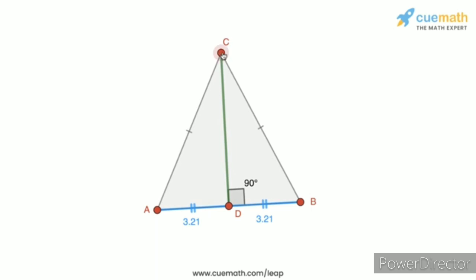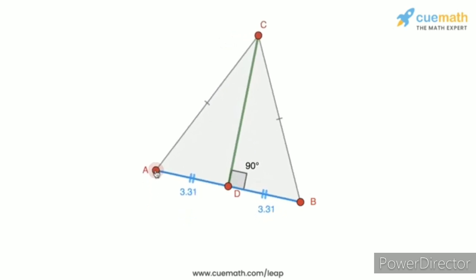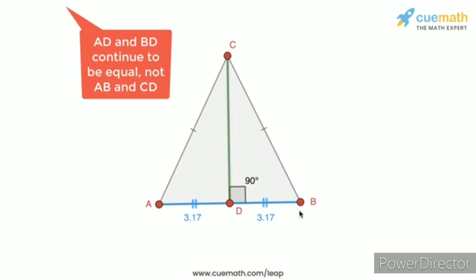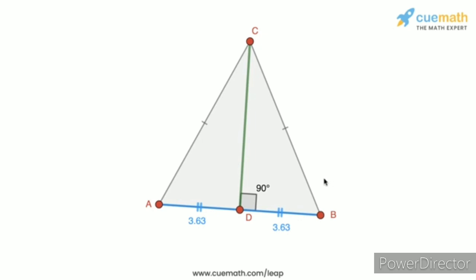And if I move around the vertices of the triangle ABC, we can see that this continues to be the case. AD and BD continue to be equal. So the altitude drawn from C to the opposite side AB is also the median from C. So the altitude and the median from C are the same.